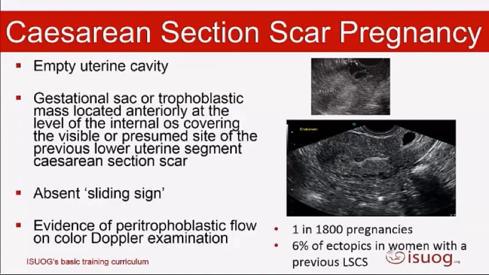The next type of ectopic that people get very excited about these days are the Caesarean ectopic pregnancies, or whether it's truly an ectopic is another whole lecture. But this is when you get implantation in the presumed site of a Caesarean section scar. Again, like with all ectopic pregnancies, you're either just going to see a mass, a gestational sac, or a gestational sac containing an embryo or a yolk sac. So this is thought to happen now in about 6% of ectopics in women with a previous Caesarean section scar.